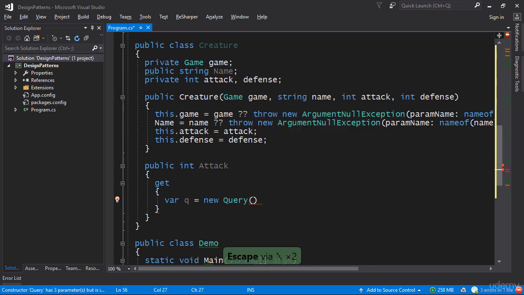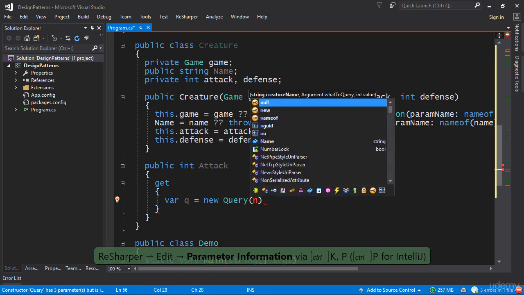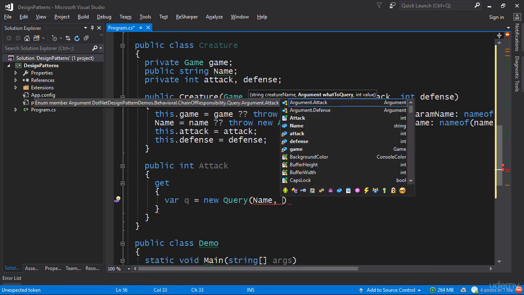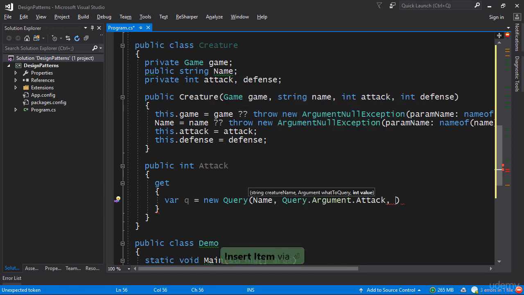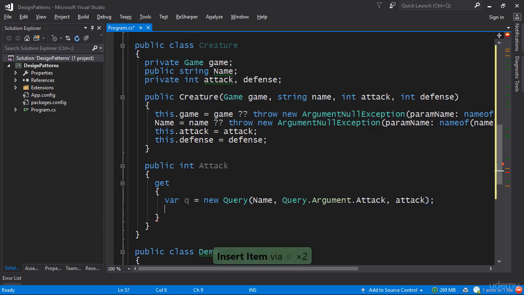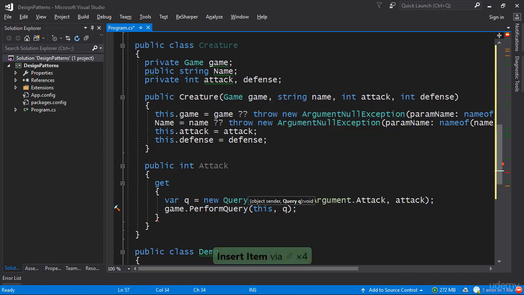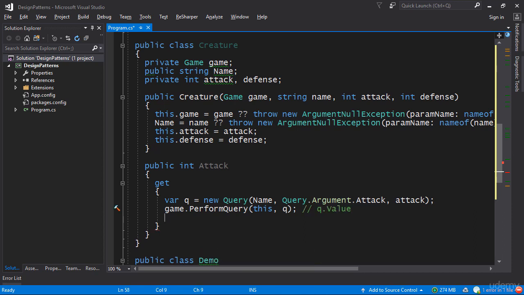Okay, so query. Let's take a look at the documentation here. Okay, so creature name comes first. We have to specify the name of the creature we're trying to get information about. We're querying its attack value, and the default value, the baseline value, is attack. So that's our query. And then what we do is we invoke it on the game. So we say game.PerformQuery, and we specify the sender as this, even though in our scenario we're not using this particular argument, but it doesn't really matter. And we specify the query. So at the end of this query, we have q.Value, which contains the actual attack value, and that's what we return. We return q.Value. There we go.